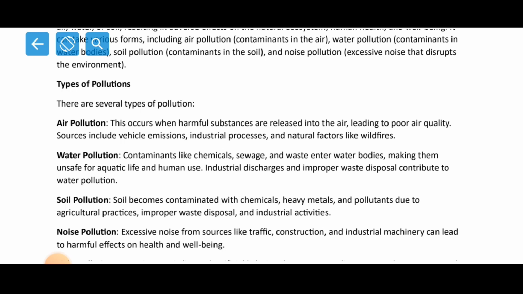Now water pollution. What is water pollution? Contamination of water with chemicals, sewage and waste results in making the water polluted, right? So it becomes very unsafe for aquatic life. Also it becomes very harmful for human beings, as we are using water for our daily needs from the rivers, right, from the water bodies. So what happens when the waters are contaminated? The microorganisms contaminate the water, and they can cause different types of diseases like diarrhea, dysentery, right? So different types of diseases are caused, right?